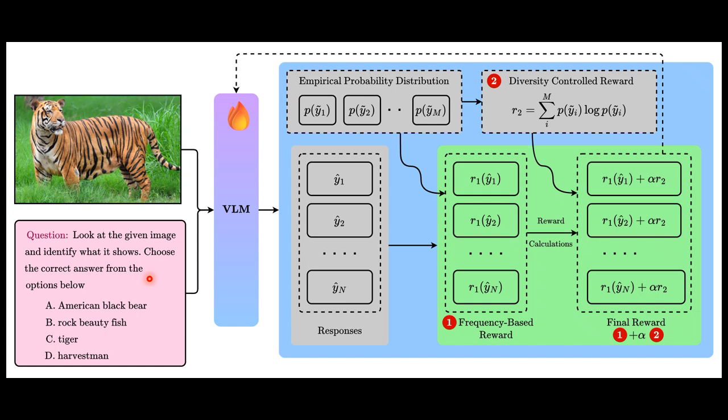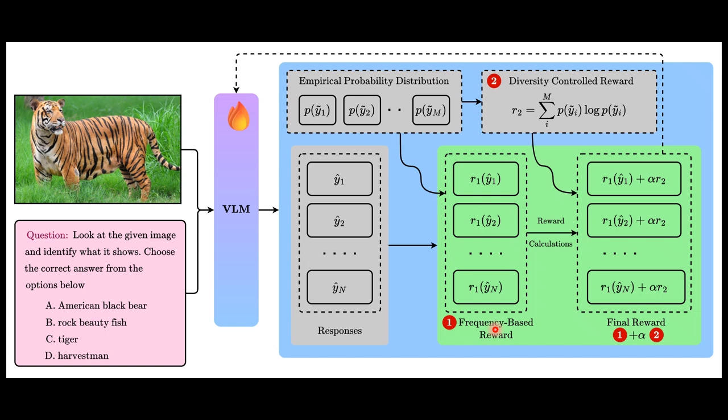Given an image and a prompt, the model generates multiple responses for the same input. These responses form an empirical probability distribution based on how often each answer appears. The assumption is simple: responses that appear more consistently are more likely to be correct. Each response receives a frequency-based reward proportional to how often it occurs. Unlike majority voting, all responses are kept and rewarded softly, which creates a smoother and more stable learning signal.